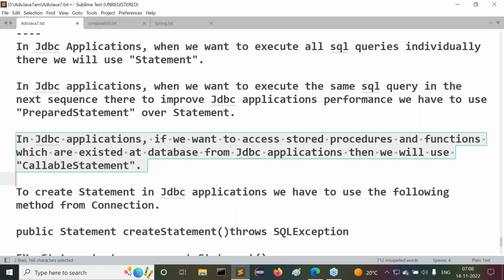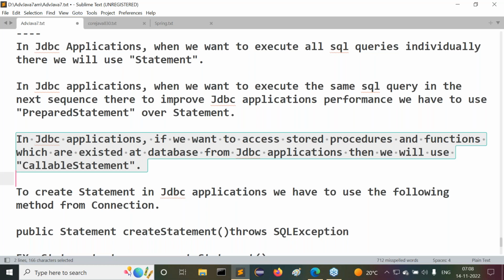But if the logic is executed frequently, what is the requirement to send the database logic from the Java application to the database every time? We don't want that. The alternative is to permanently keep the database logic at the database. When we require it from the Java application, we make a call to the database engine to execute that logic and send results back to the Java program.